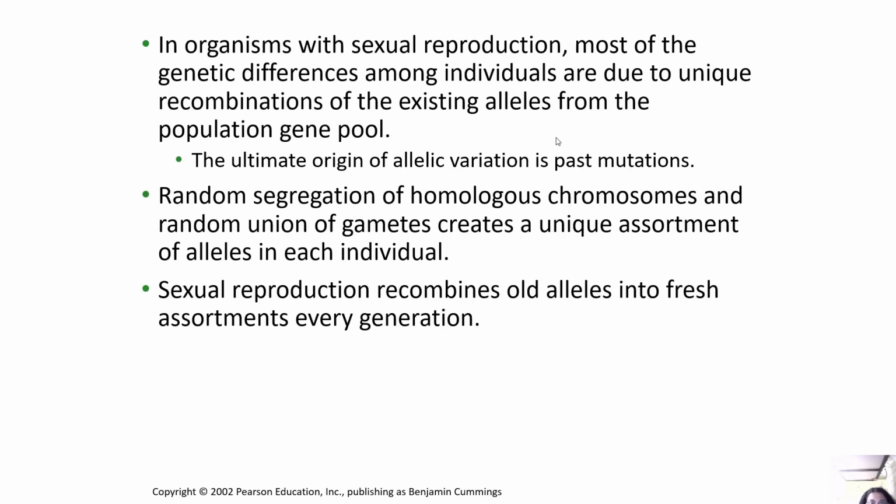So in organisms with sexual reproduction, most of the genetic differences among individuals are due to unique recombinations of the existing alleles from the population gene pool. The ultimate origin of allelic variation is past mutations, and random segregation of homologous chromosomes and random union of gametes creates a unique assortment of alleles in each individual. So sexual reproduction recombines old alleles into fresh assortments every generation.